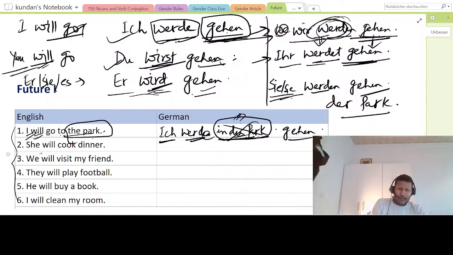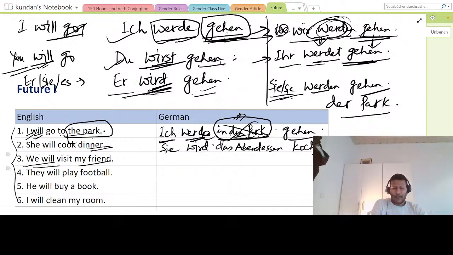So I will say she will cook dinner. How will I make this sentence? Sie, and for sie, er/sie/es, it is wird. So sie wird, okay? Dinner is das Abendessen. Das Abendessen kochen. Kochen, okay?